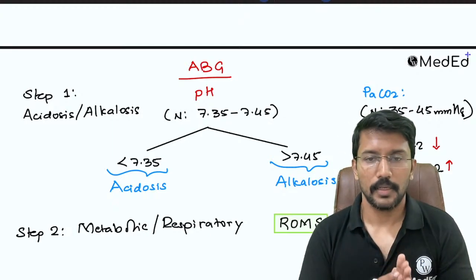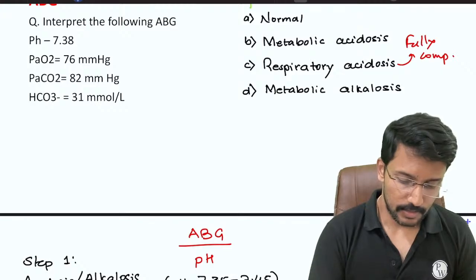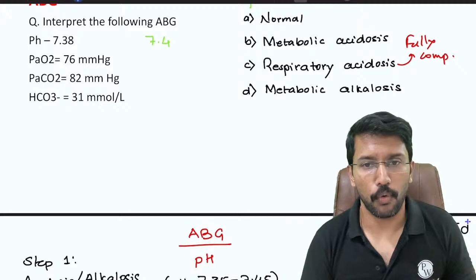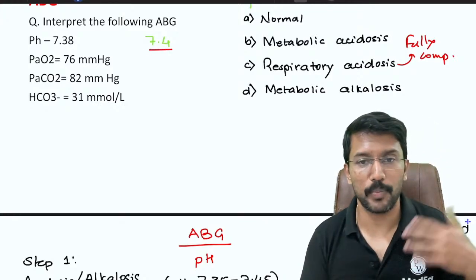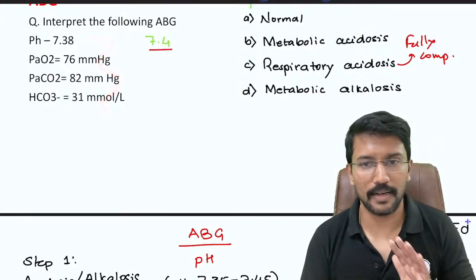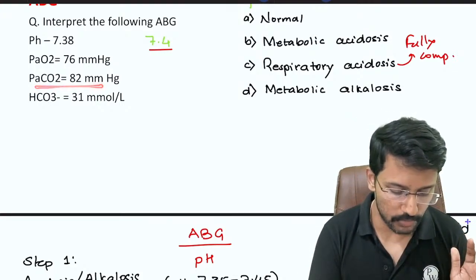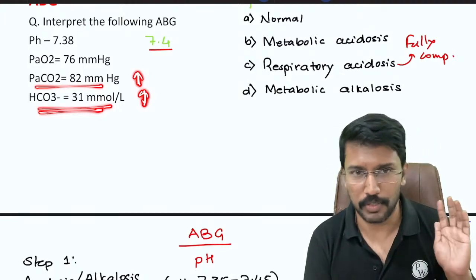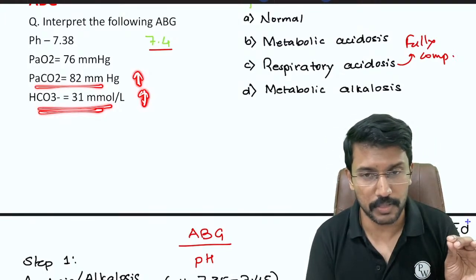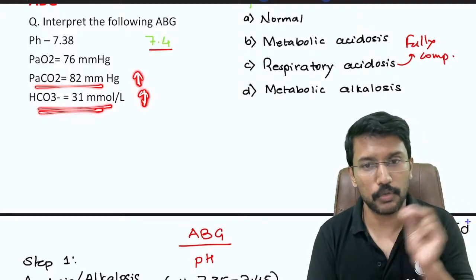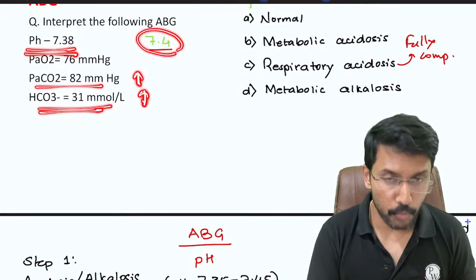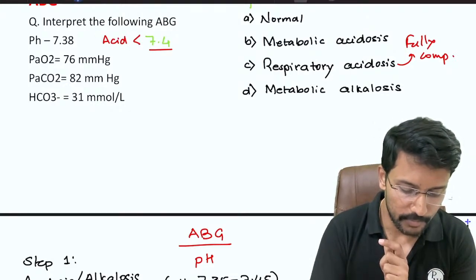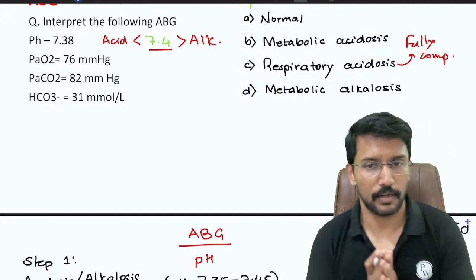So please remember, whenever we have to interpret such ABGs, instead of taking the full range as normal, use the middle ground, that is 7.4. So whenever you have a fully compensated ABG, see, this ABG all of us agreed that it is not normal because the internal components of the ABG are abnormal. Both the base and acid are increased here. So this is not a normal ABG for sure. So once you decide that this is not a normal ABG, then to understand whether it is acidosis or alkalosis in such pictures, use 7.4 as the middle ground. So if the pH is less than 7.4, then it is acidosis, and if the pH is more than 7.4, then it is alkalosis, right?